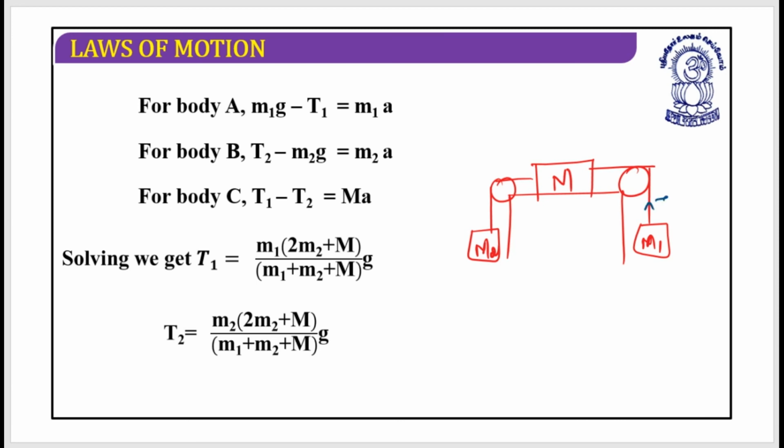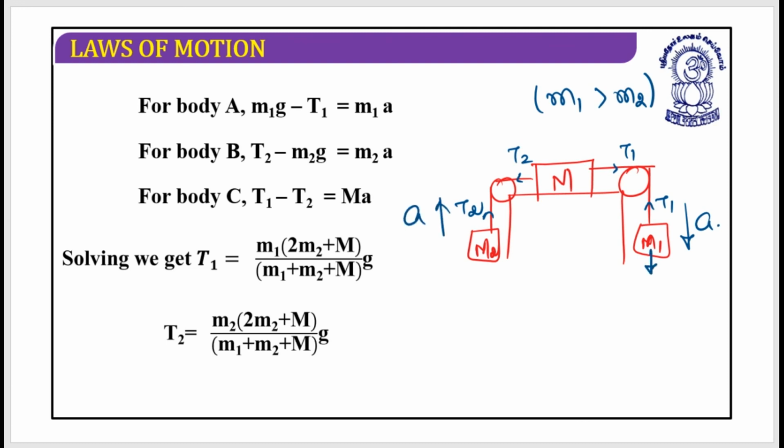This was T1. This was T2. As it is mentioned that M1 is greater than M2, M1 must be moving in downward direction, and M2 must be moving in upward direction.